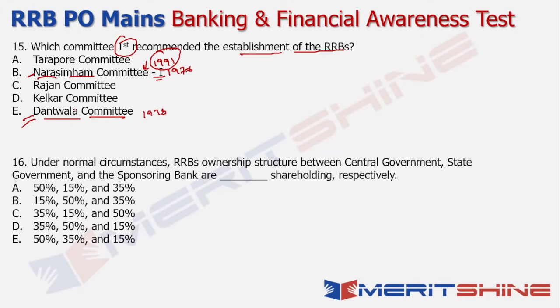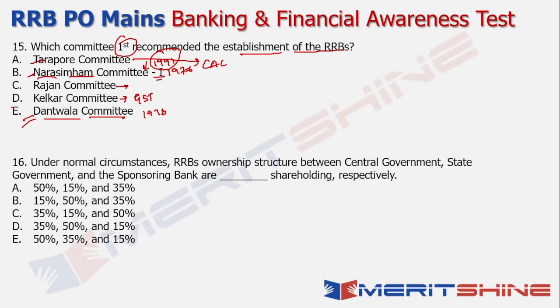Now talking about some of the other committees, the Kelkar committee was talking about the reforming of the tax structure. So GST came up under the Kelkar committee. The Raghuram Rajan committee talks about the reforms for the financial sector. And the Tarapore committee was talking about capital account convertibility, right? So what kind of roadmap is required to ensure full convertibility of the rupee on the capital account. That is what the Tarapore committee talked about.